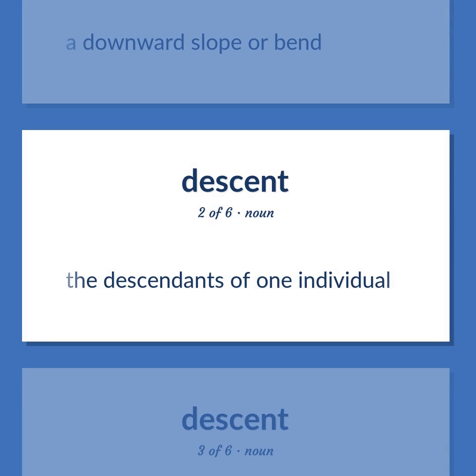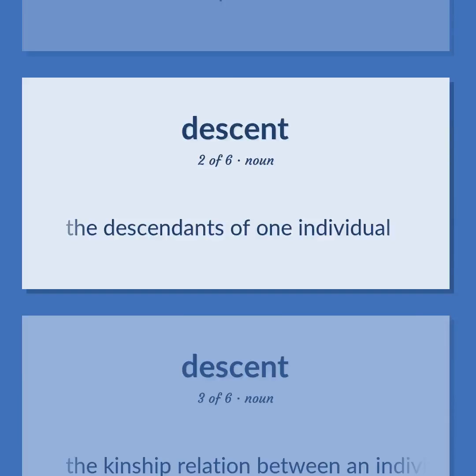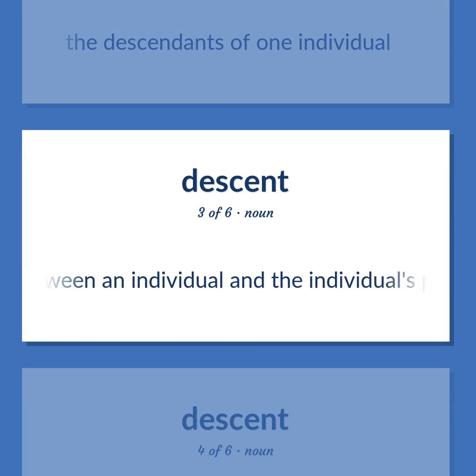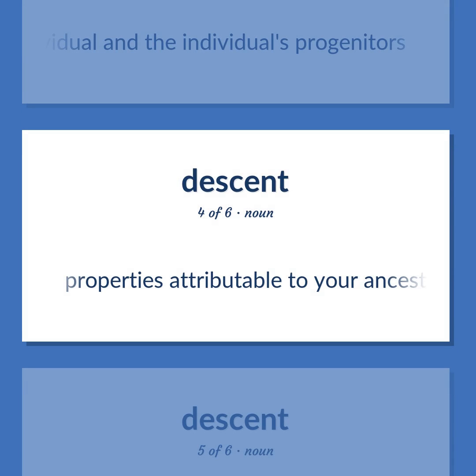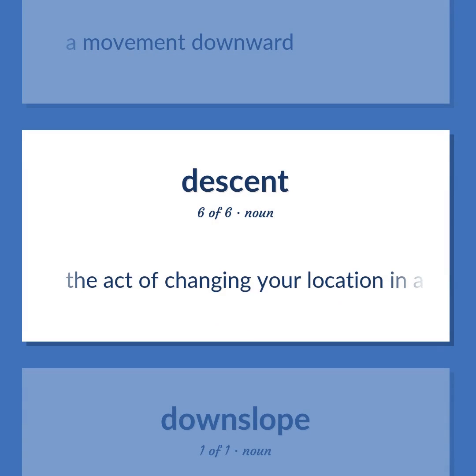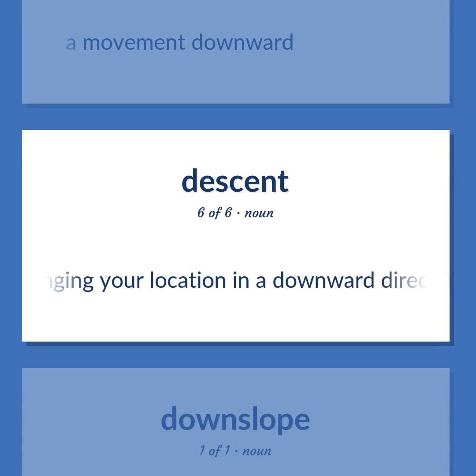The descendants of one individual. The kinship relation between an individual and the individual's progenitors. Properties attributable to your ancestry. A movement downward. The act of changing your location in a downward direction.